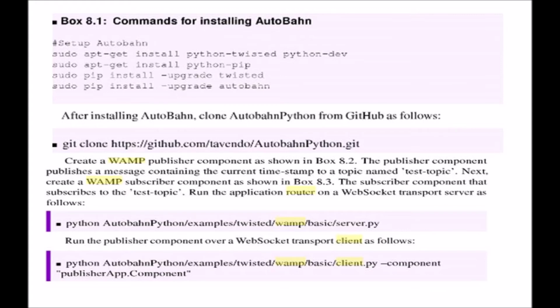Autobahn is a new word which we are coming across. This is a simple framework which helps to achieve WAMP. This slide is abstracted in order to limit the complexity. As and when you want to install and work, you can go for a detailed version of it. This slide just aims to give an introduction to the Autobahn framework. What you have to do is install the Autobahn framework, and then clone the Autobahn Python from GitHub.